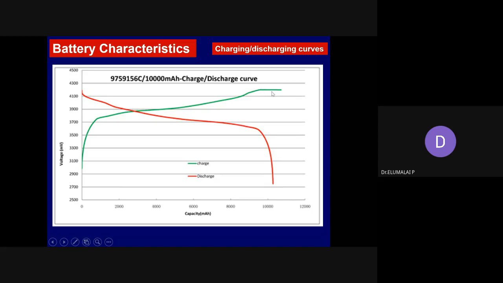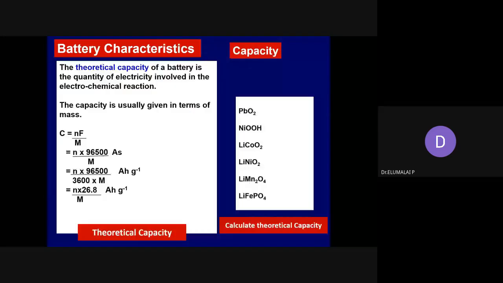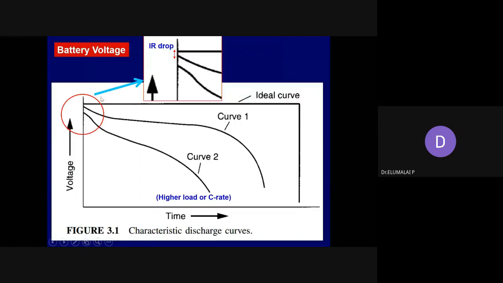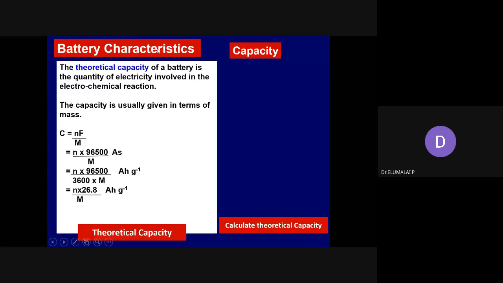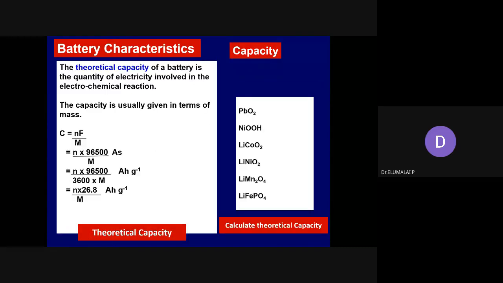There is no use continuing the charging beyond this potential, so the supply of current to the battery is stopped. As soon as you remove the terminal, what happens? There is a drift in the discharge profile. This is due to internal resistance. We have already seen it. It should have been ideally here, but there is a drift due to the internal resistance of the battery that is offered by the electrolyte as well.